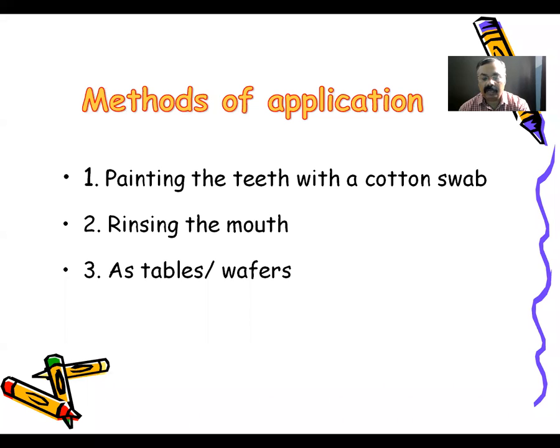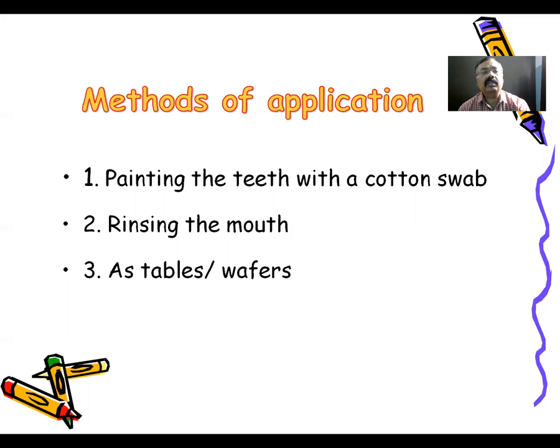The tablet can be dissolved in the saliva so that you can visualize the dental plaque, or it can be chewed to dissolve in the saliva. We can use these tablet forms with rinsing of water, or as vaporous forms of the disclosing agent.